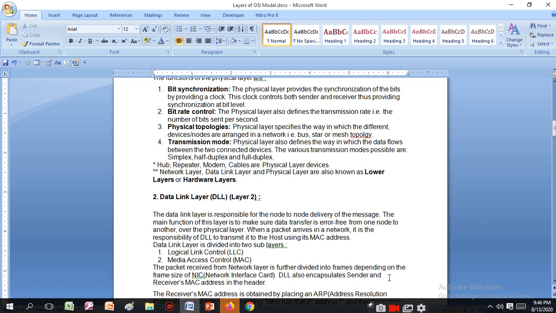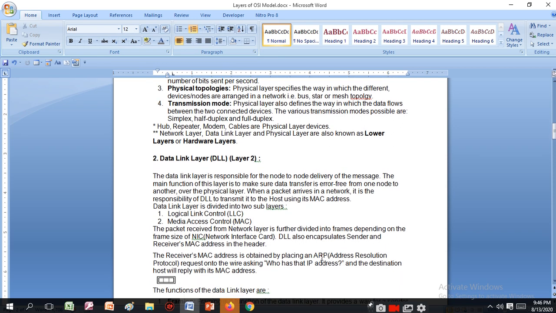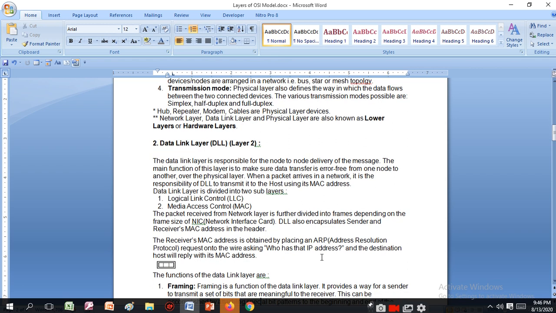The data link layer is divided into two sub-layers: logical link control and media access control. The media access control is the MAC address. The packet received from the network layer is further divided into frames depending on the frame size of the network interface card. The data link layer also encapsulates the sender's and receiver's MAC address in the header. What does the data link layer do? It will add the address in the header of the packets.